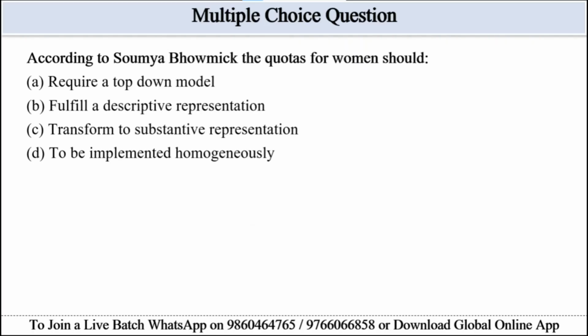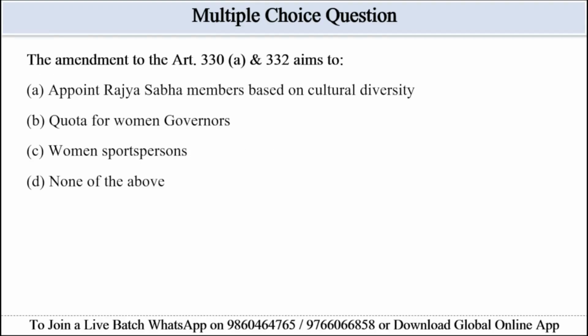So we can eliminate option A, which is require a top-down model. He opposes this. Option B is fulfill descriptive representation. In this case, quota alone does this. Option D is homogeneous implementation, that is not emphasized in the passage. But option C, transform to substantive representation, is mentioned in the passage. So the correct answer will be option C, transform to substantive representation. Let's see the next question.